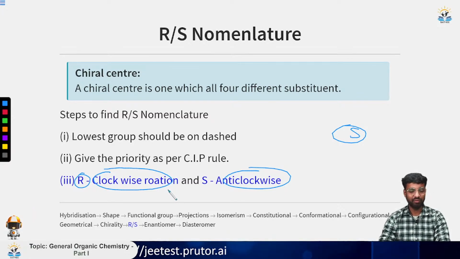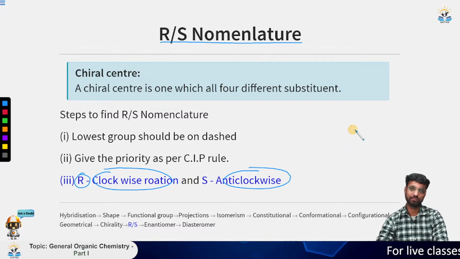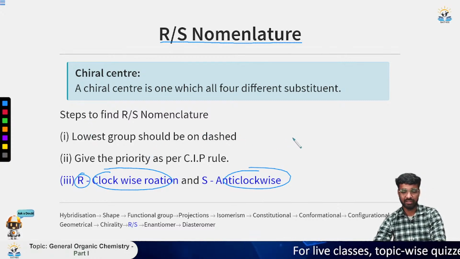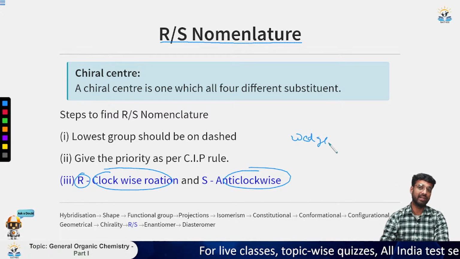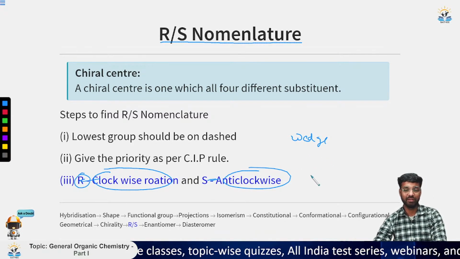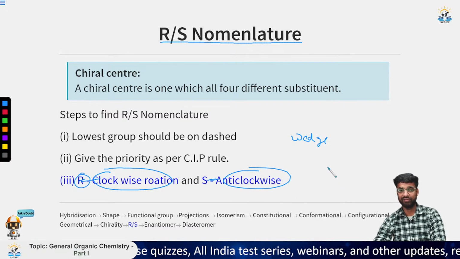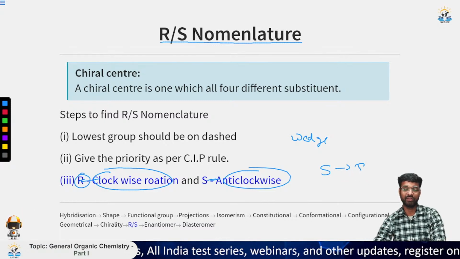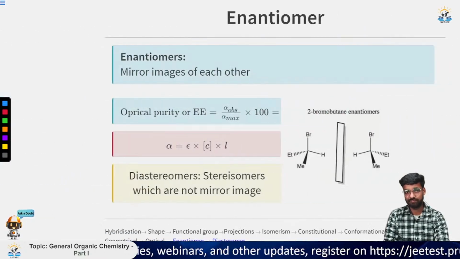Children often get confused with this RS nomenclature, so you should practice questions on finding the RS nomenclature so that it becomes easier for you. Now suppose the lowest priority group is not on the dashed bond but on the wedge, meaning it is outside the plane, towards you. In that case, whatever configuration you get, whether R or S, just reverse it. So if you find it is S, then the actual configuration will be R. So this is all about the RS nomenclature.